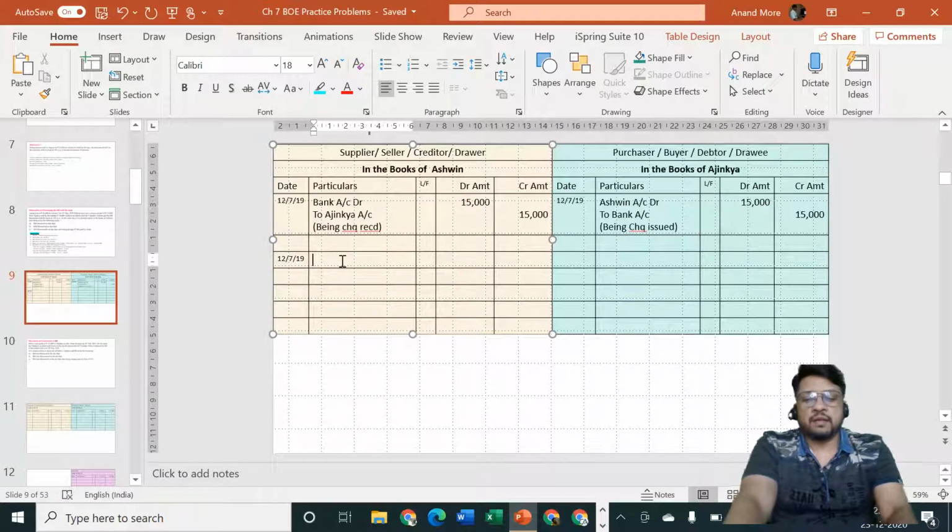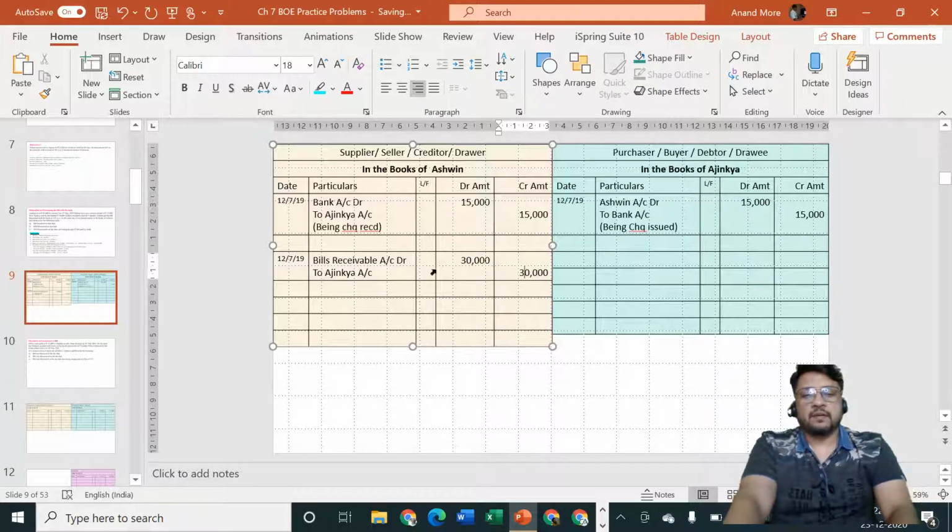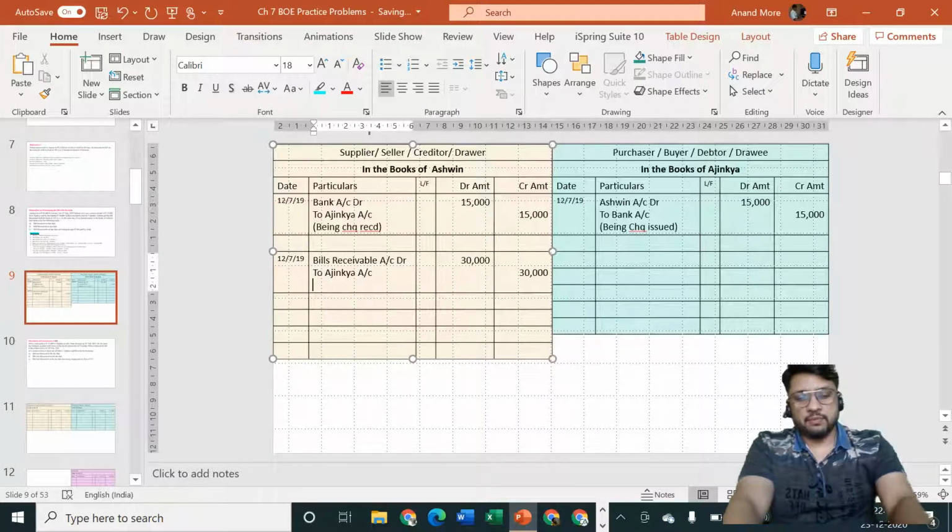Bill is coming in, debit what comes in, and since it is receivable for us, we'll say bills receivable account debit to who is that? Ajinkya account, because Ajinkya is the giver, credit the giver. The amount is how much? 30,000. Being bill received, duly accepted.